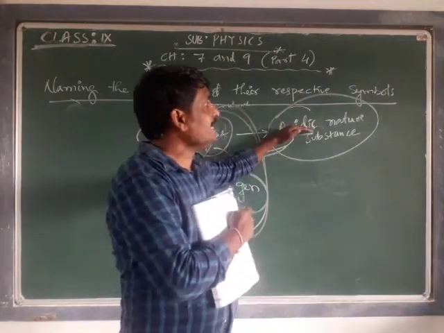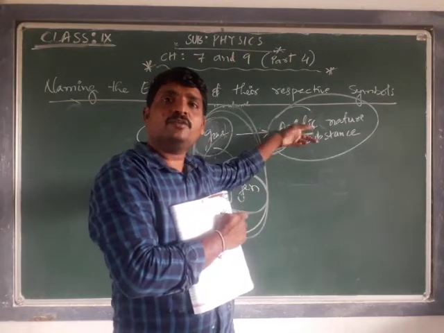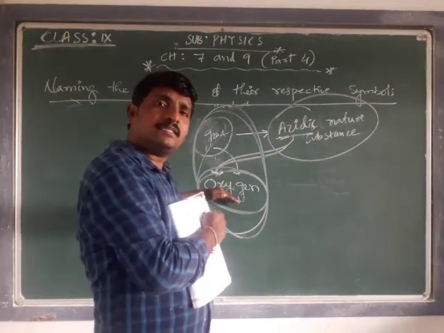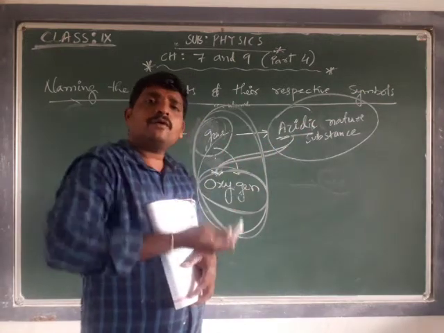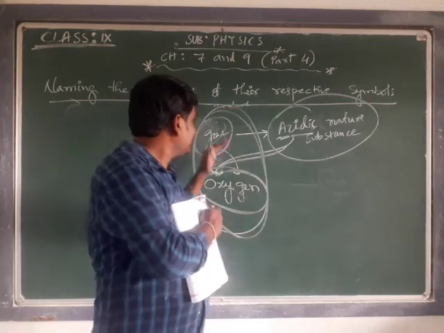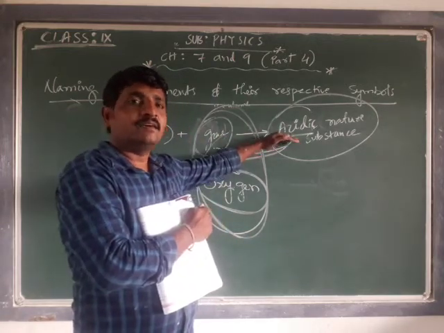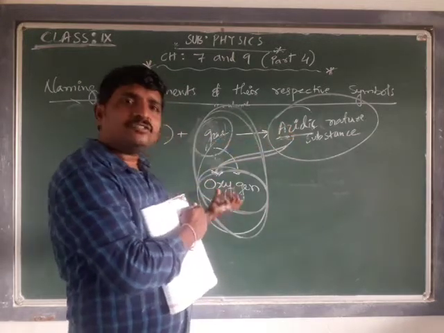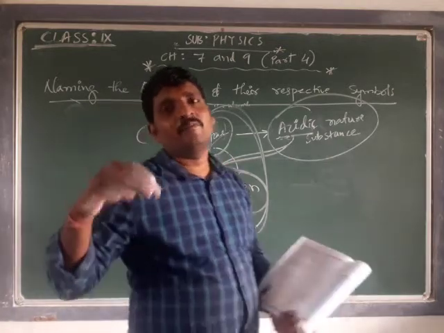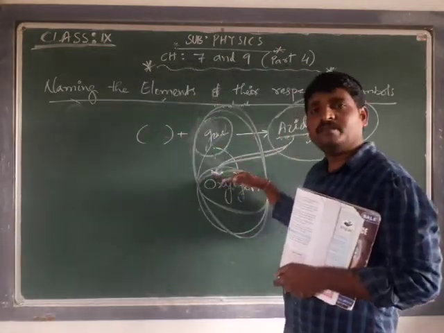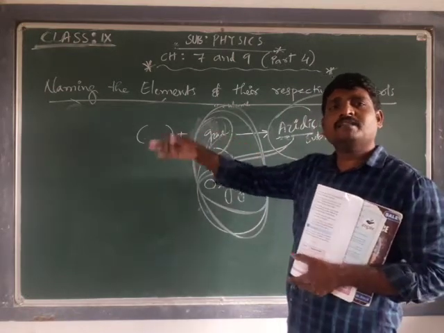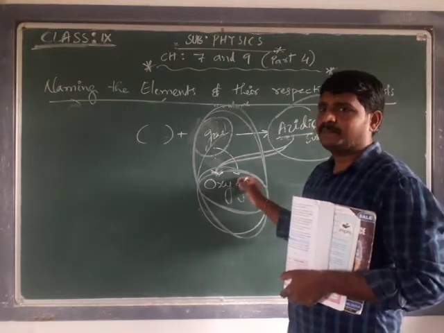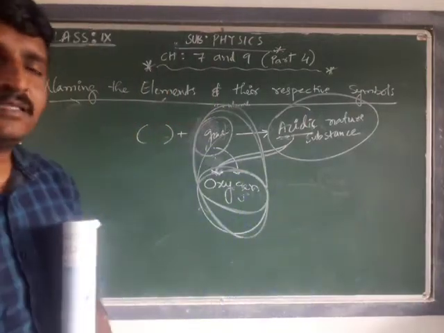Thinking this gas generates acidic nature, they kept it as oxygen, but by close observation, this gas is not generating the acidic nature. Due to this gas, the acidic nature substances are not going to form. They wanted to change the name, but before they could, the name had come into existence and become popular, so they kept it like this only. Okay, this is how the name of oxygen has come.